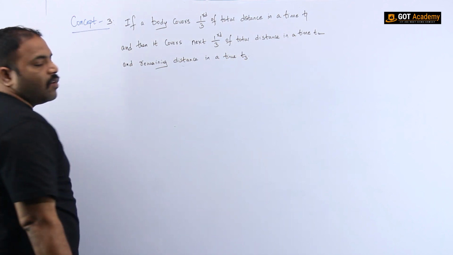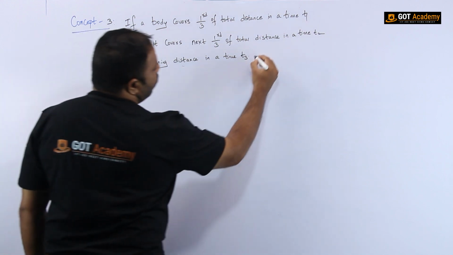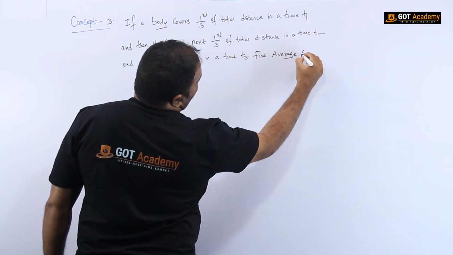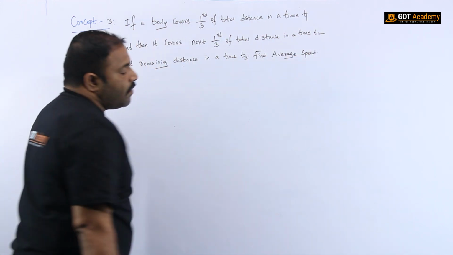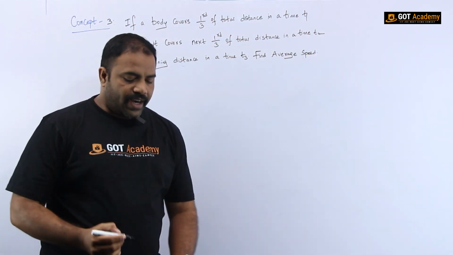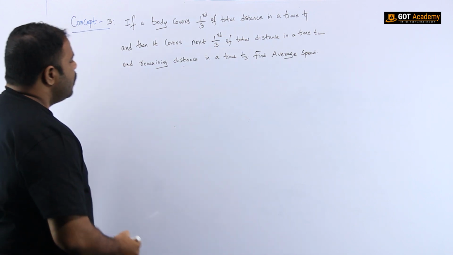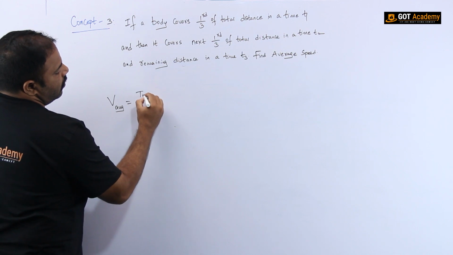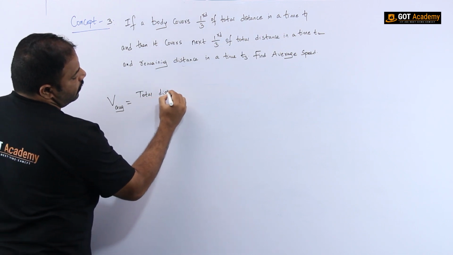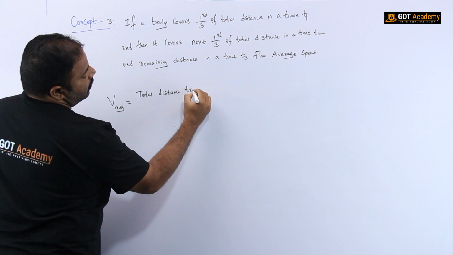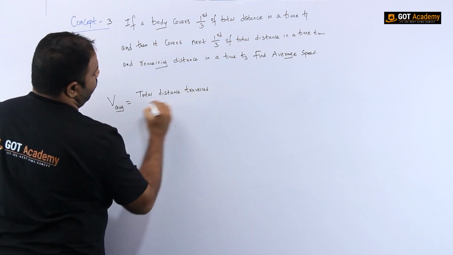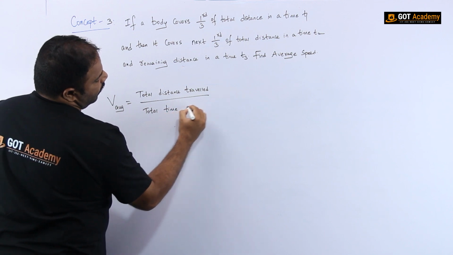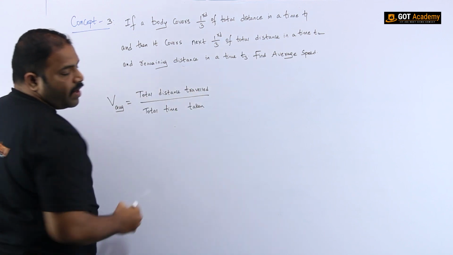This is the given question. Now we have to find out the average speed. The formula for average speed is nothing but total distance travelled by total time taken by the body.